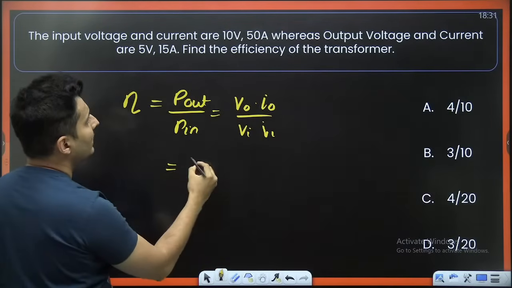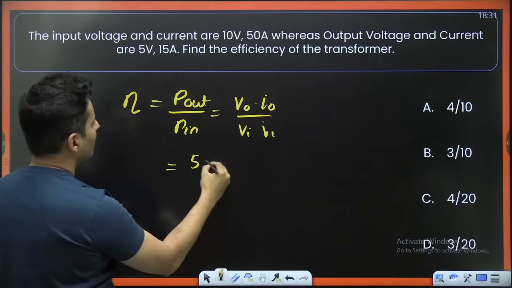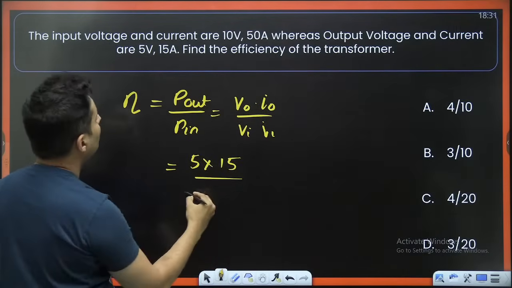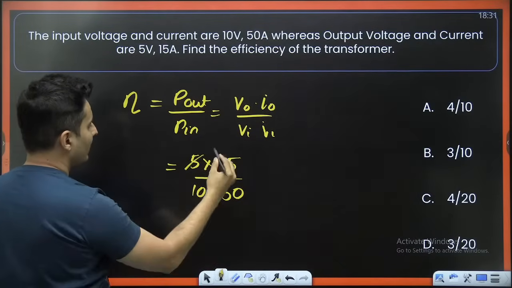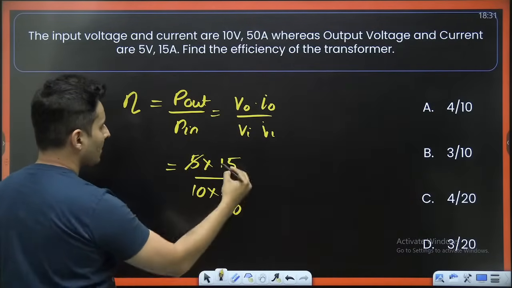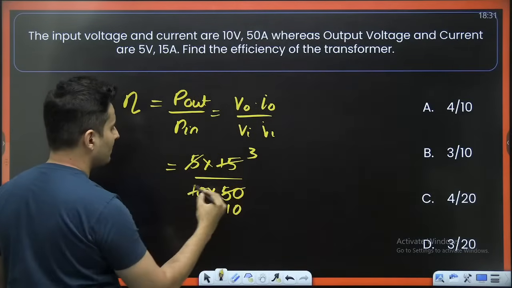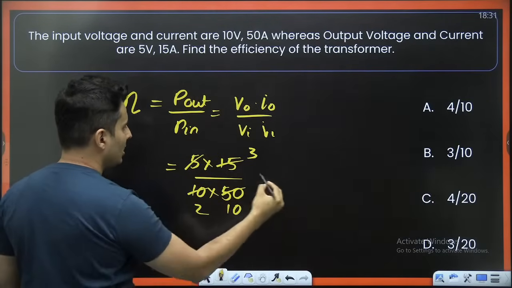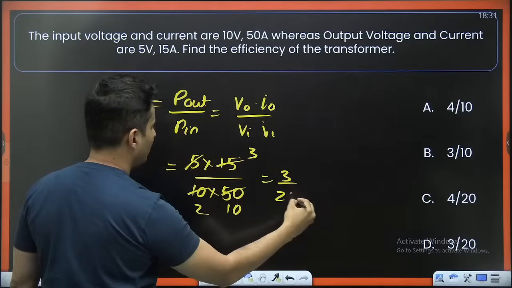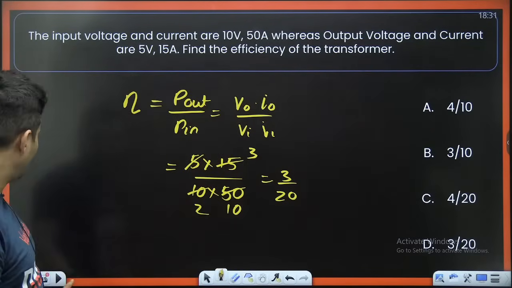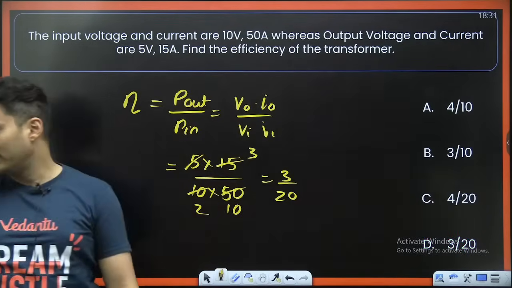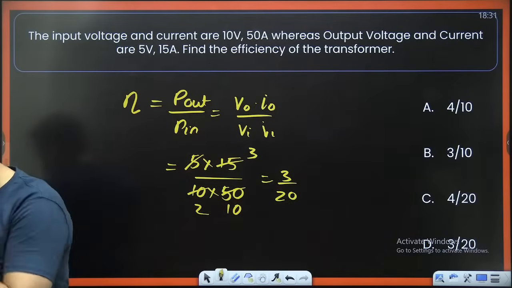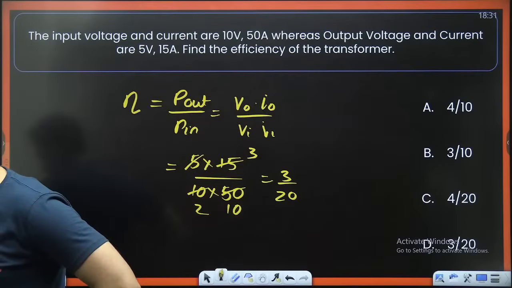So output voltage is 5, current is 15, input voltage 10, input current 50. So 5 goes with 50 10 times, 15 goes with 5 3 times, 10 goes with 5 2 times. So it will become 3 by 20. So 3 by 20 is option D. Yes, that is the correct one. So 3 by 20 is the correct answer.